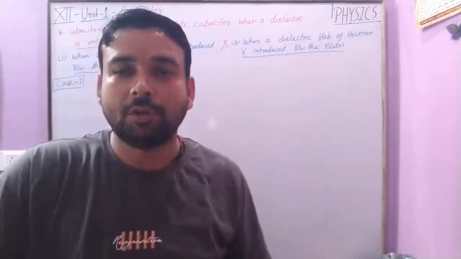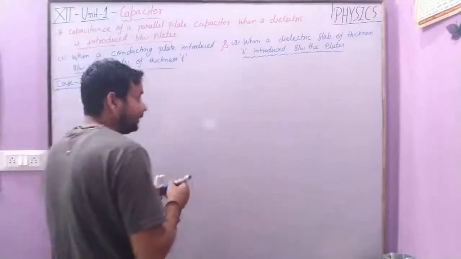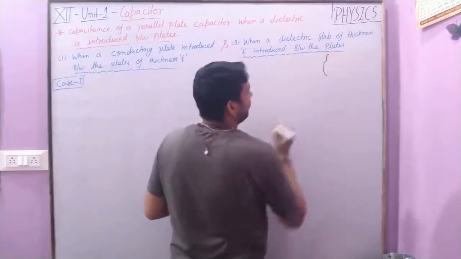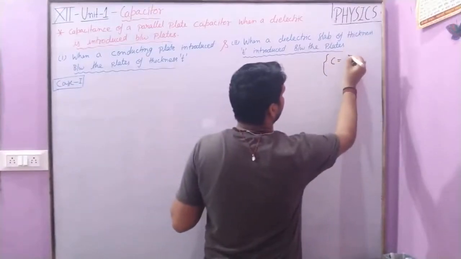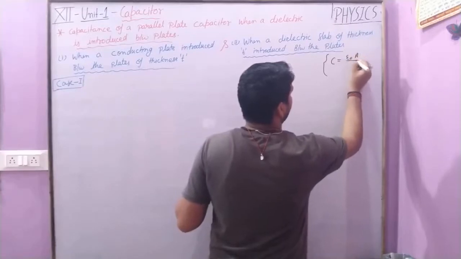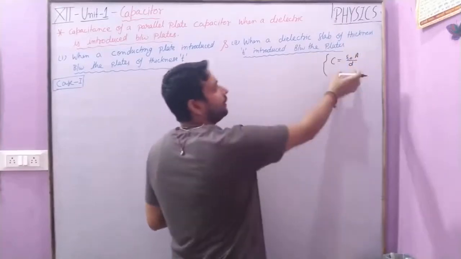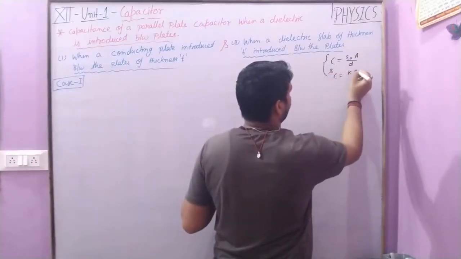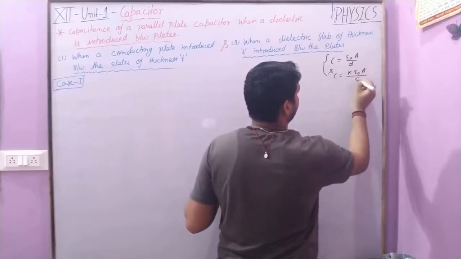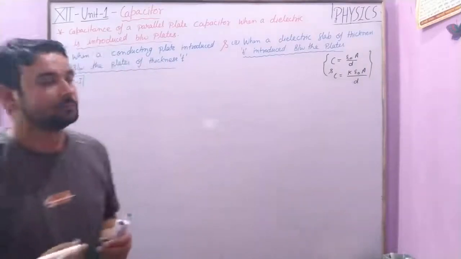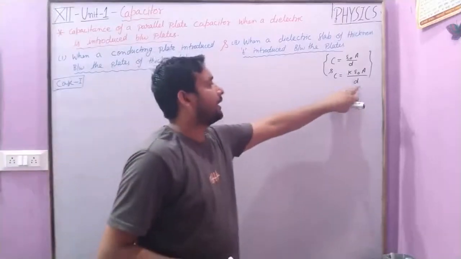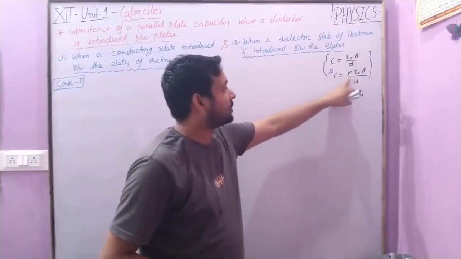For this particular case, as we discussed in the principle of parallel plate capacitor, C is given by epsilon naught A upon d in free space, and C is equal to K epsilon naught A upon d in a dielectric medium of dielectric constant K.